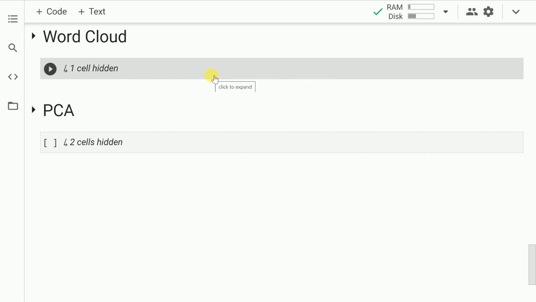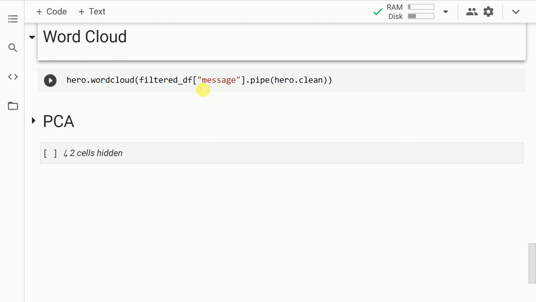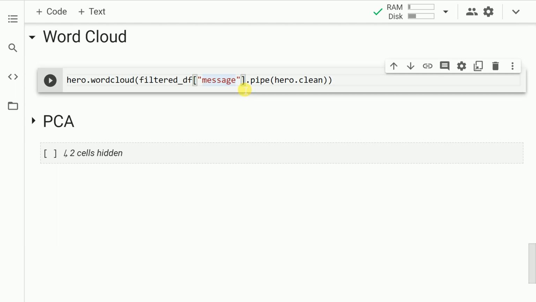Again, generating the word cloud wouldn't have been easier than this. All I have to do is call the hero.wordCloud function and pass in the pandas series. If I pass in the series as is, then stop words would also be populated in the word cloud. If I have to remove the stop words, then I have to add the hero.clean function. So let me go forward and run this cell.